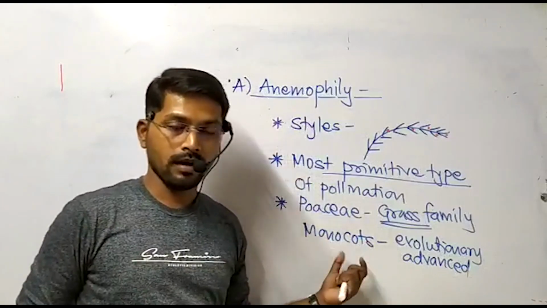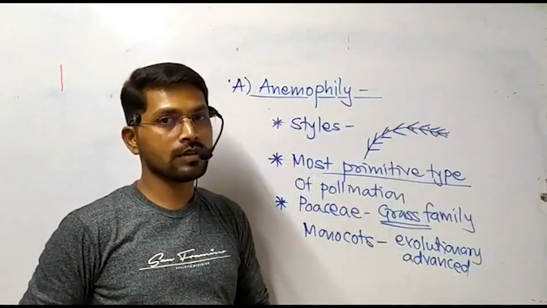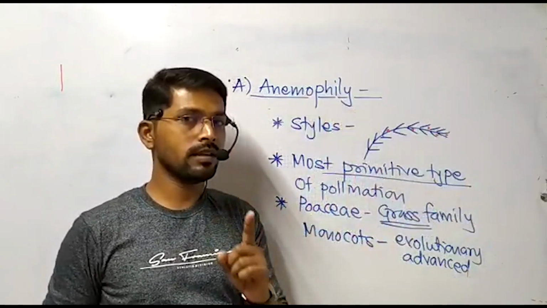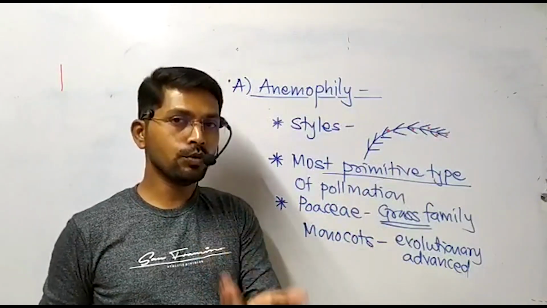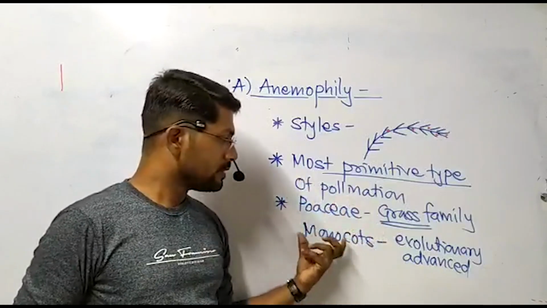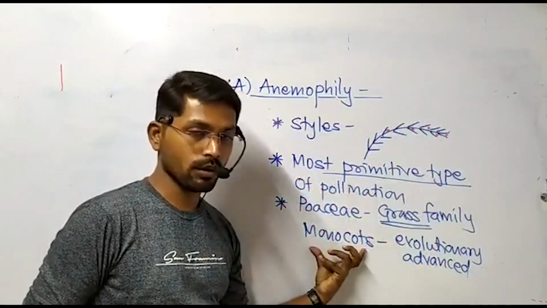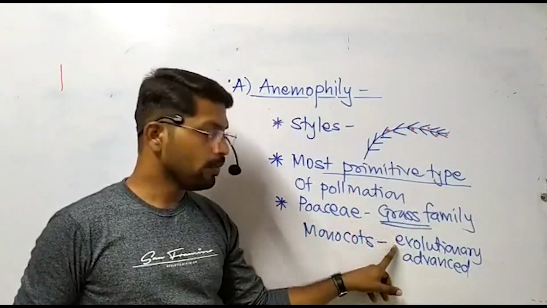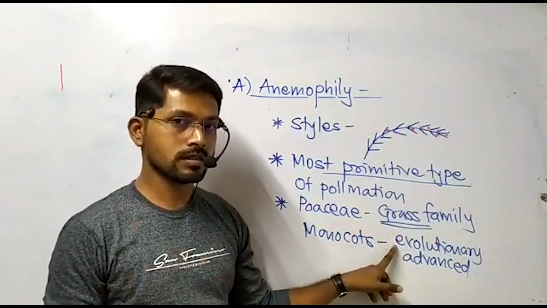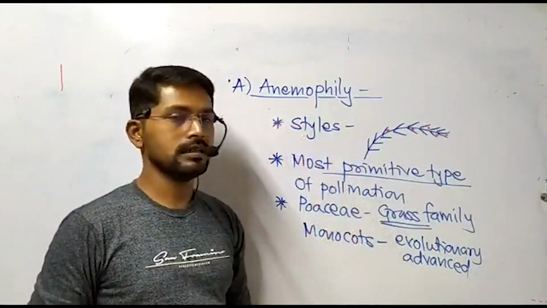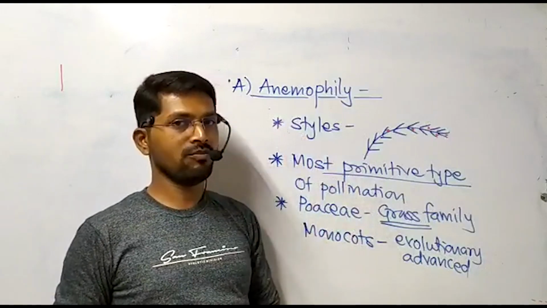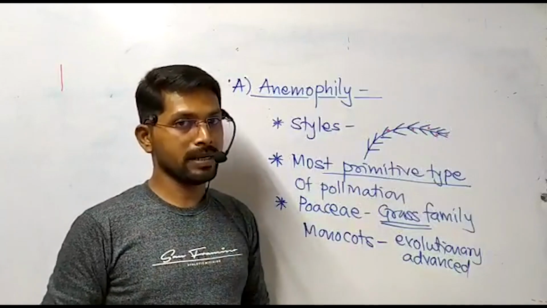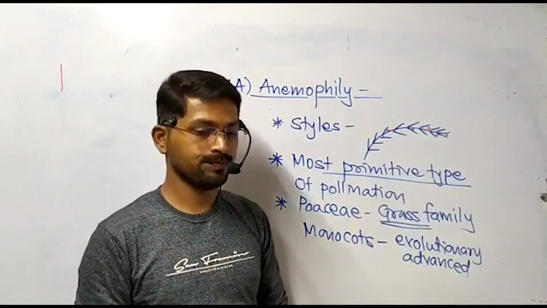Now this group of plant, if it is evolutionary advanced, then how can we say that anemophily is the most primitive type of pollination? Now this is the very important part. This is the question for you people. You have to find out if such kind of pollination is mostly seen in monocots, in grasses, or what we call family Poaceae. This group of plant is evolutionary advanced, then why anemophily is considered as most primitive type of pollination? You have to find out the answer, and you have to mention the answer in the comment section. This is the homework for you guys.